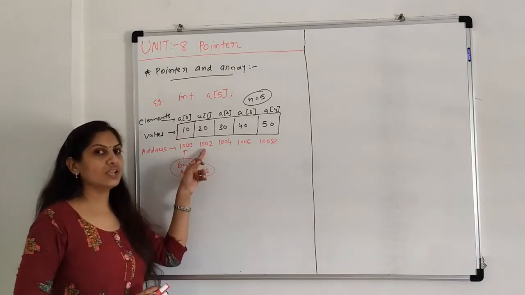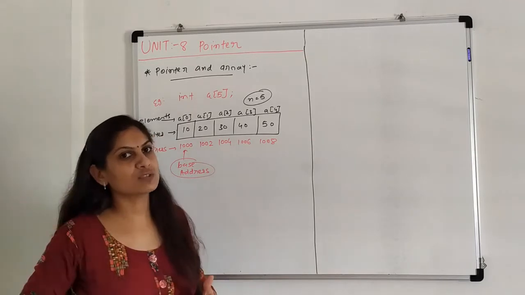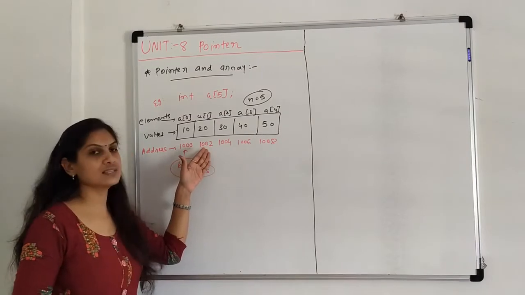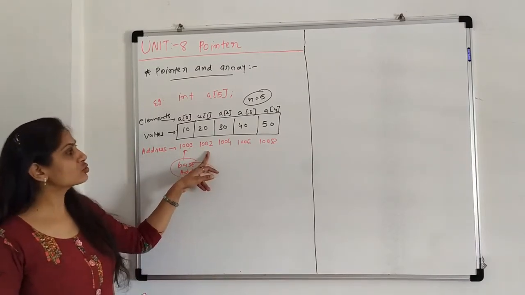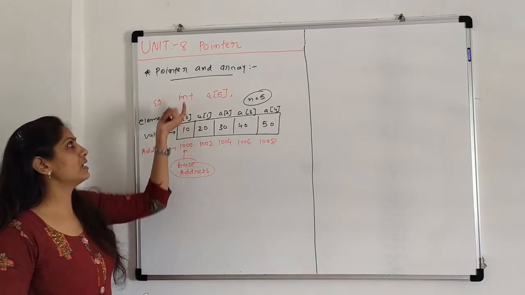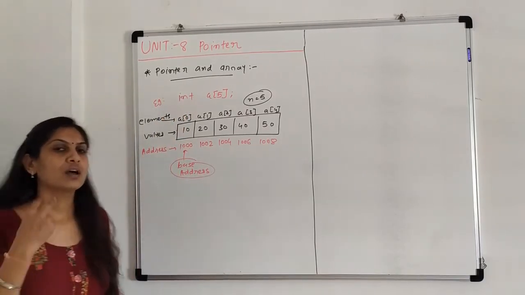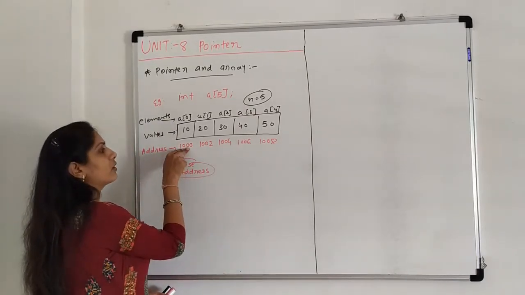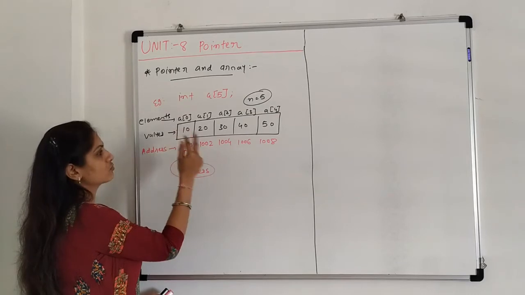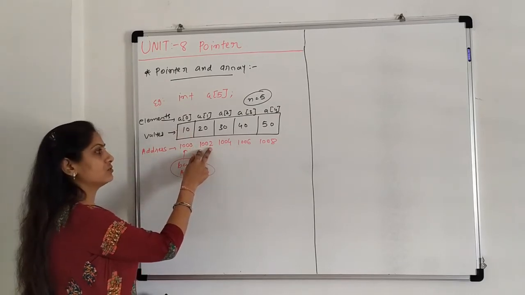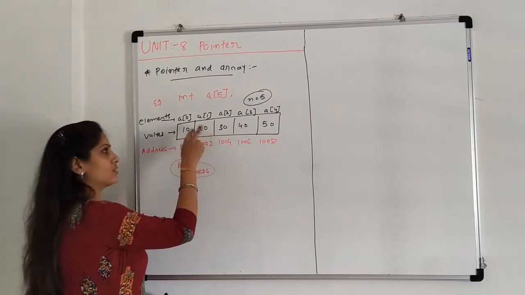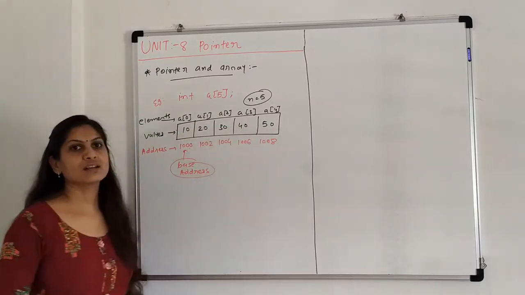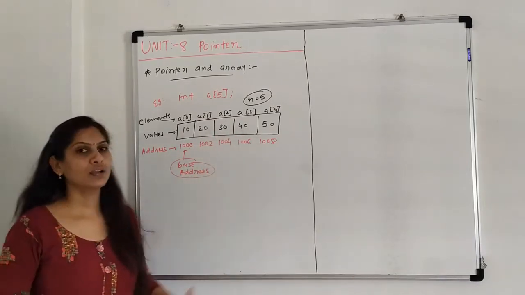So the array is nothing but continuous memory allocation. Continuously after the first, the second element has address 1002. Why is this true? Because one element is of type integer, and an integer occupies 2 bytes for storing data. So from 1000, 2 bytes are occupied and the next address is 1002. Again it occupies 2 bytes, so 1004, then 1006, again 1008. That is the continuous memory allocation for an array.